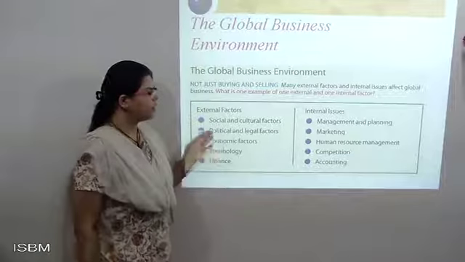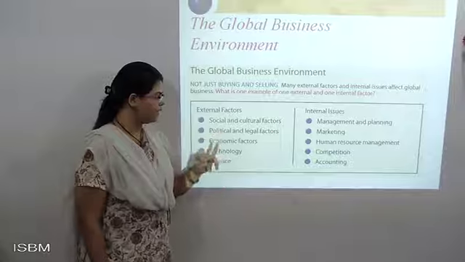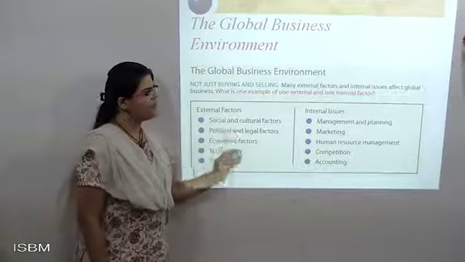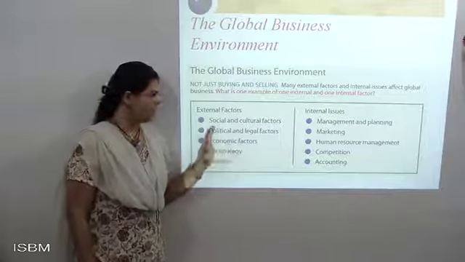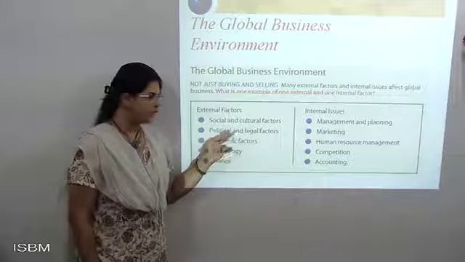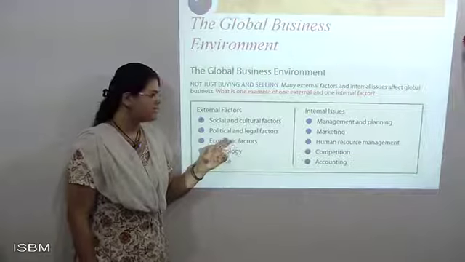Now externally, it means social, cultural, political, legal, economical, technology and finance factors. I need to take care of all these factors, because outsiders follow certain religions and certain cultures. Political and legal factors cover how things are performed politically and legally.